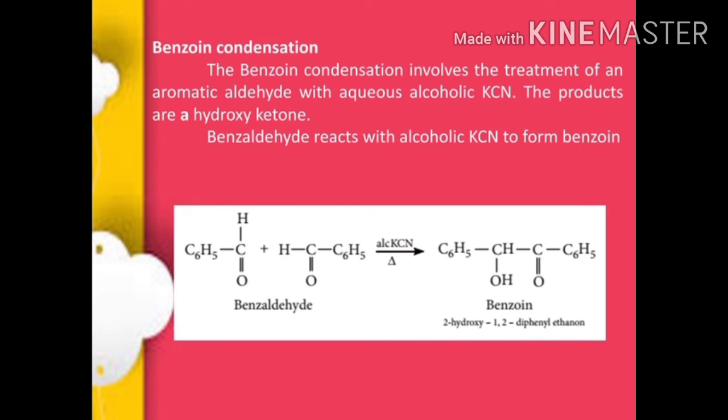Molecular formula C6H5CHOH-C(=O)-C6H5. Just a proton is migrated from one benzaldehyde molecule to another benzaldehyde. IUPAC name of benzoin is 2-hydroxy-1,2-diphenylethanone. This is benzoin condensation. 2 moles of benzaldehyde are involved in the condensation reaction in the presence of alcoholic KCN to form benzoin.